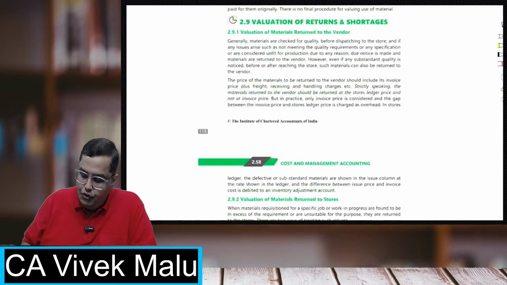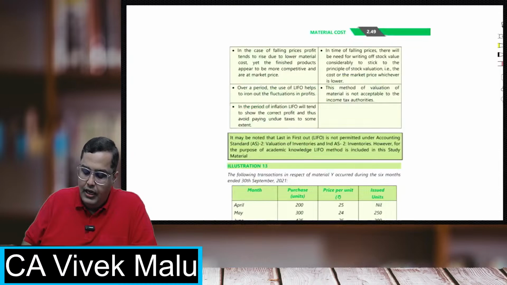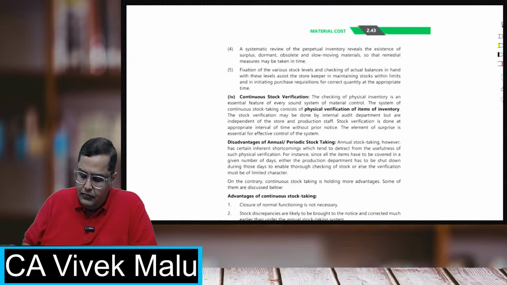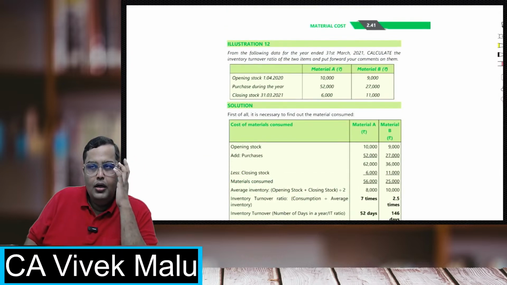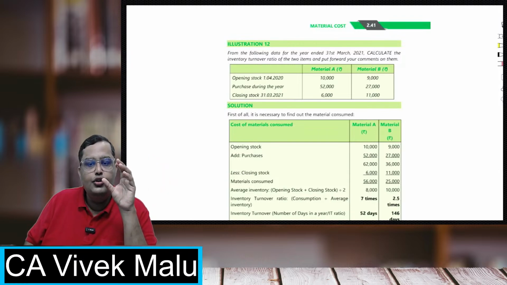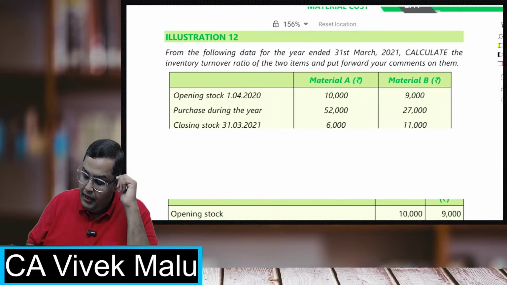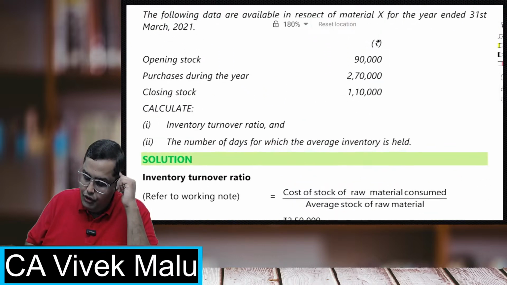Inventory turnover ratio actually tells you how fast your stocks are going in and coming out. It shows you how fast your inventory is moving. If the inventory turnover ratio is very low, it means that you are not good at managing the stocks. Now students, how do we calculate the inventory turnover ratio?